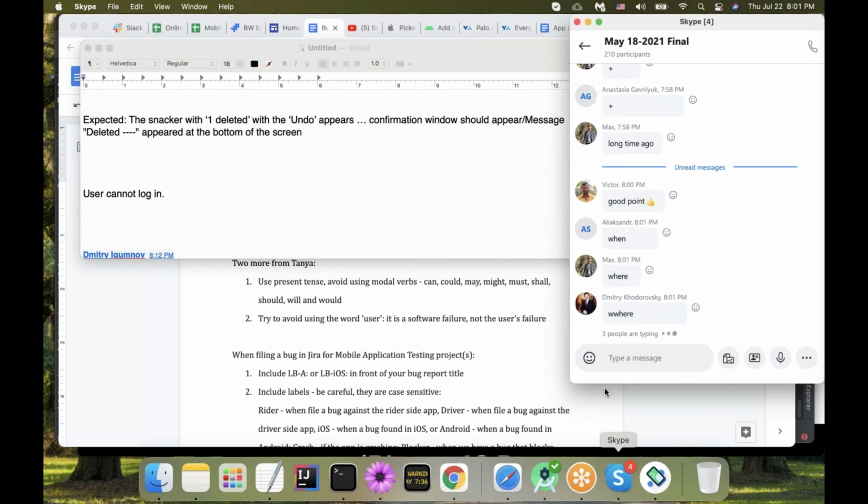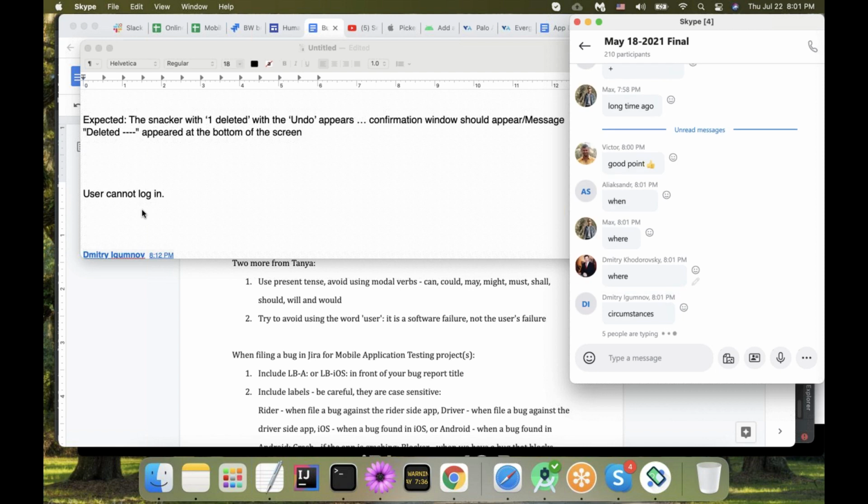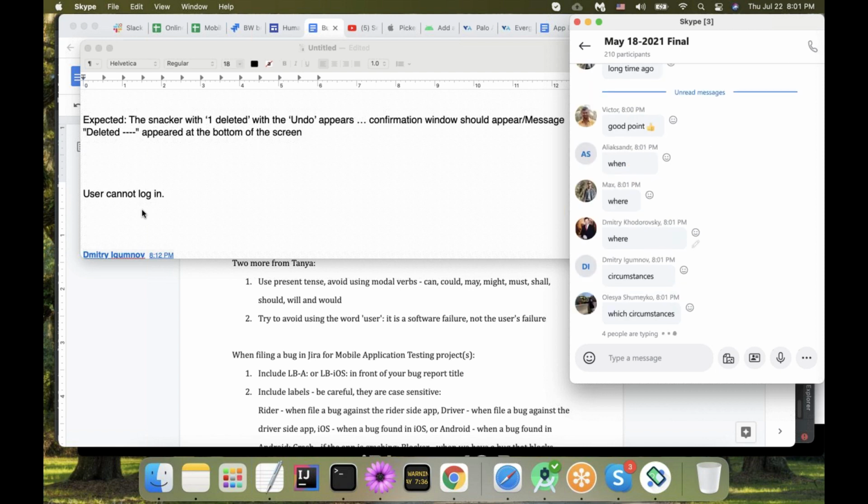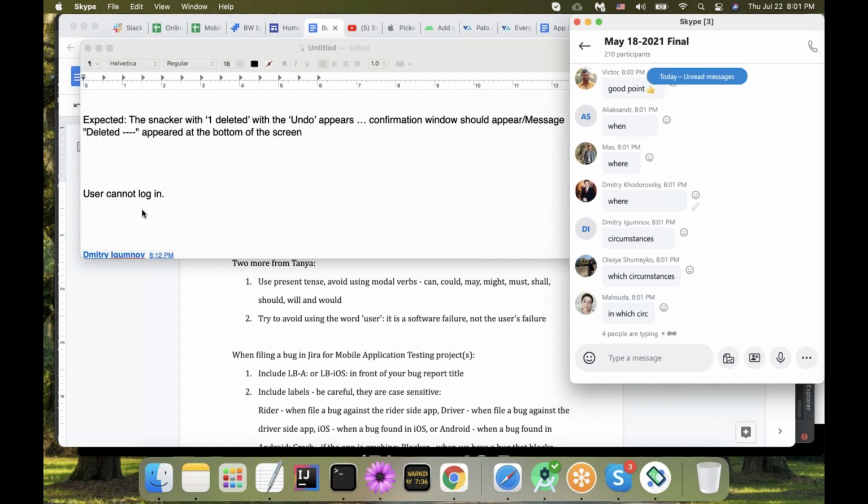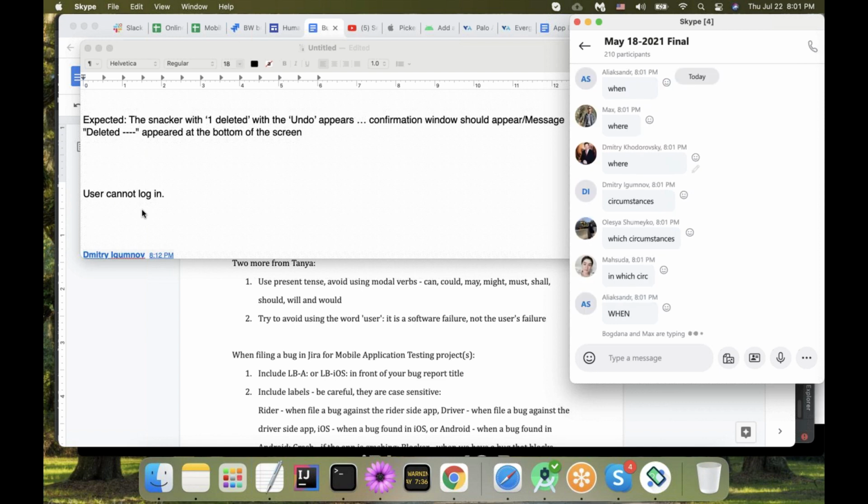Well, we can assume where: login. If I cannot log in, then probably I'm at the login page, unless I'm totally off and trying to log in from the support page. Which circumstances are prohibiting me from logging in?